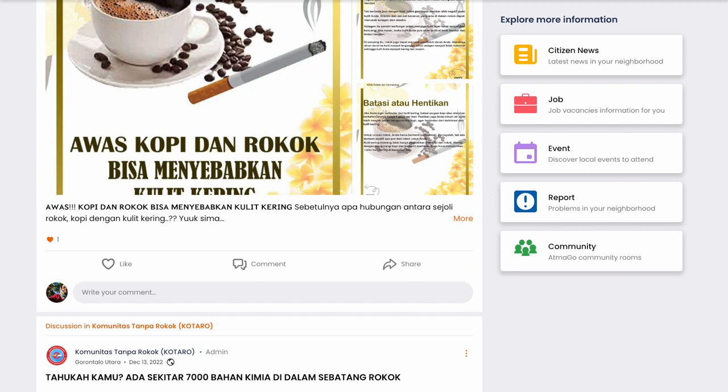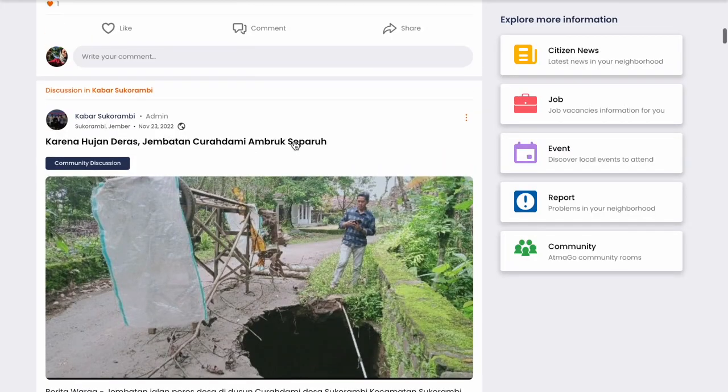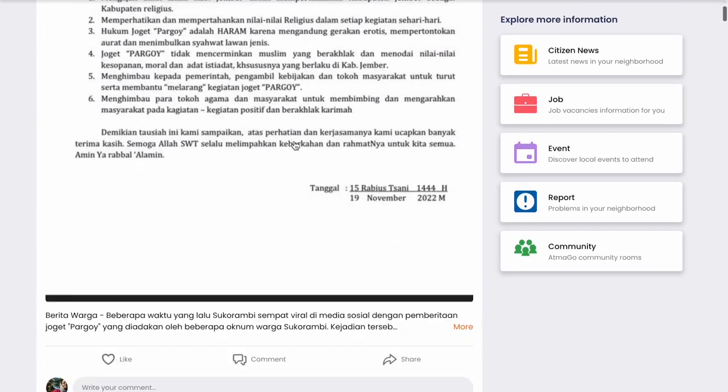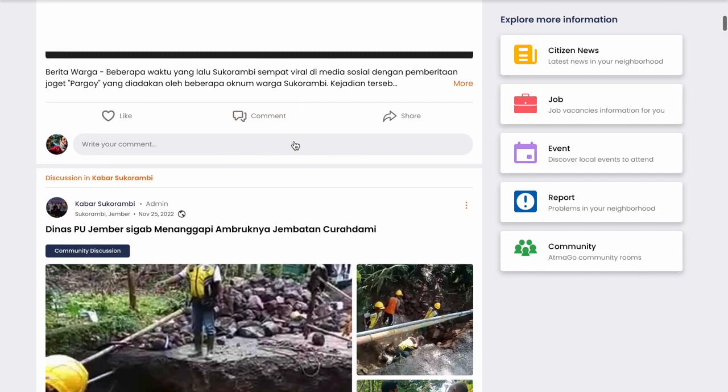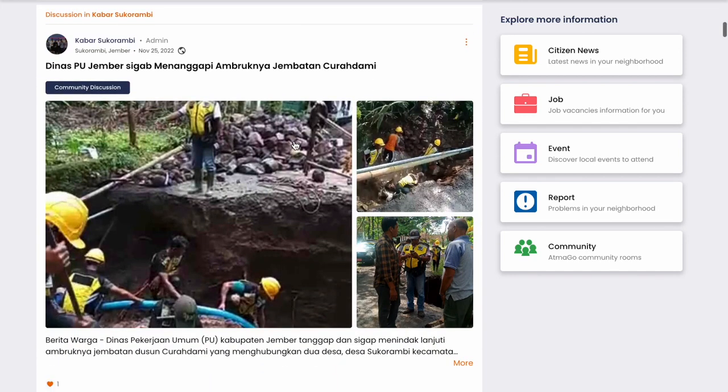Now, if I want to see my feed, because I have joined the communities. So this is the feed of the communities that I follow or that I manage. So all of the posts coming into my feed is because either I join the community or it's because I follow a topic.